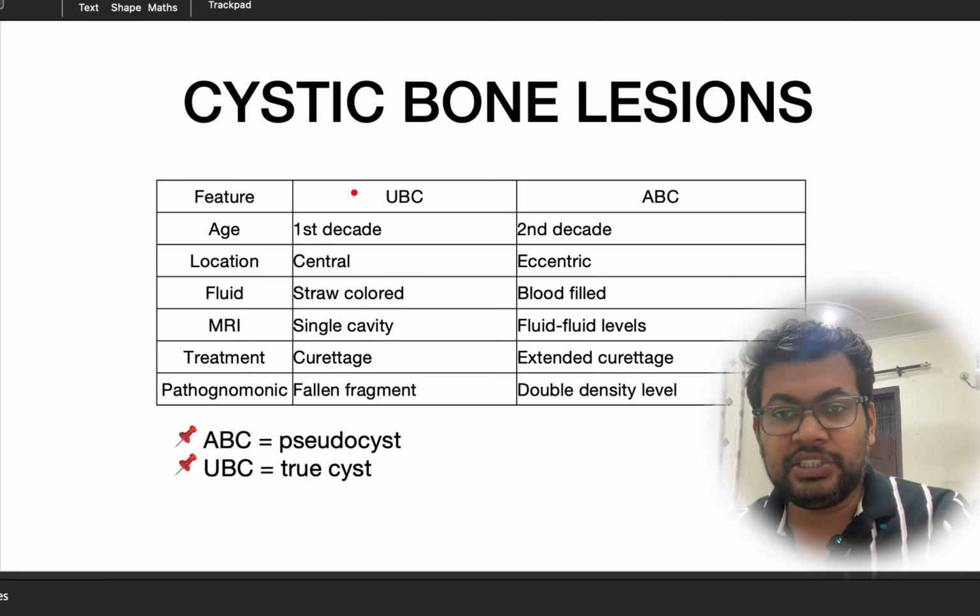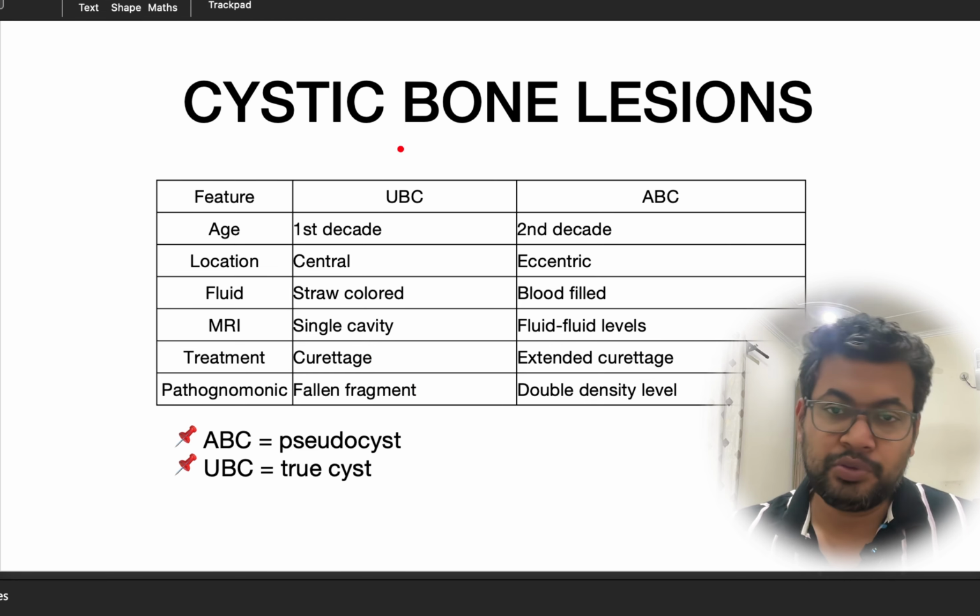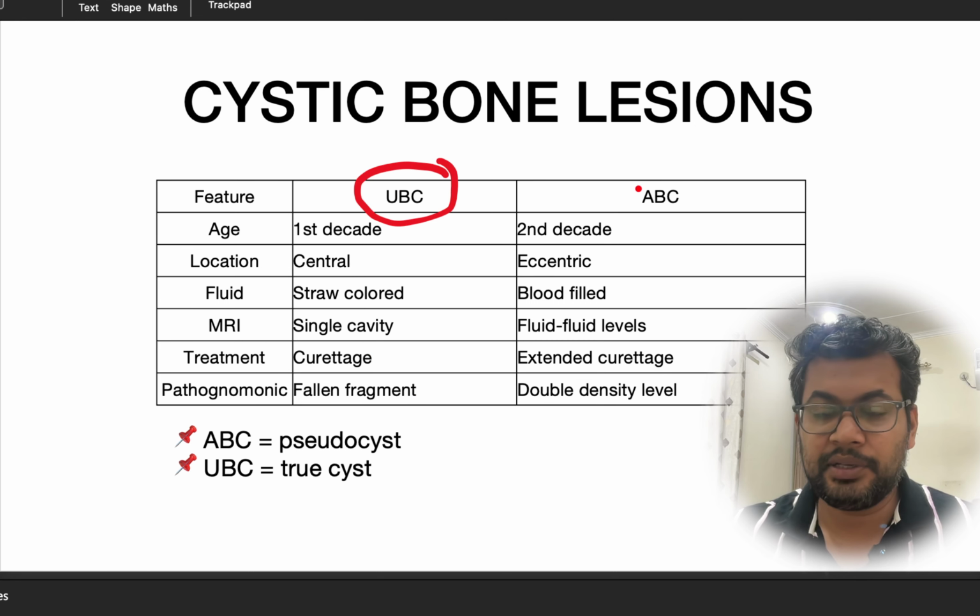Then we look at the cystic bony lesions. The main cystic bony lesions are UBC and ABC. UBC is SBC, simple bone cyst. Simple bone cyst is seen in the first decade, less than 10 years. And ABC is seen after the age of 10 years, 10 to 20 years. And the location of SBC is central, whereas ABC is eccentric.